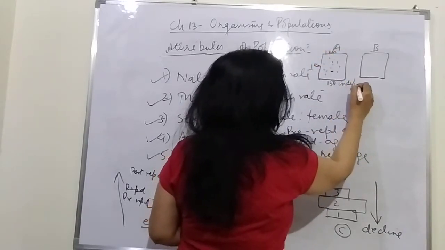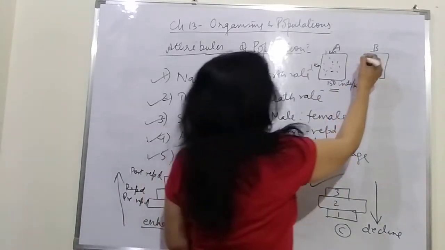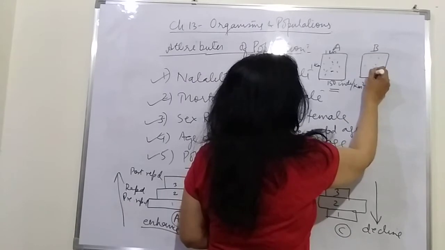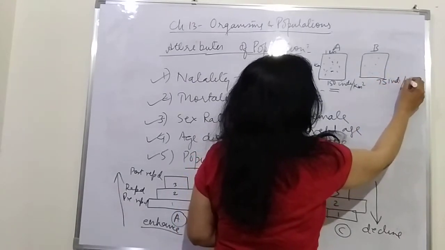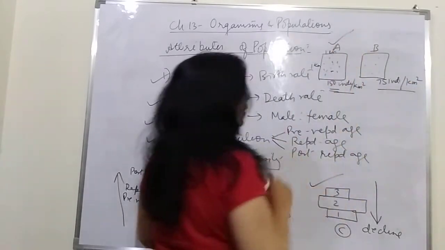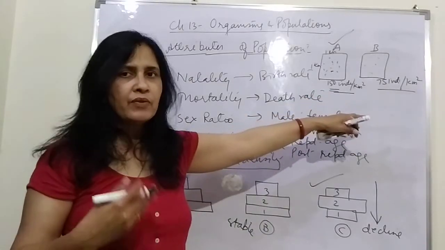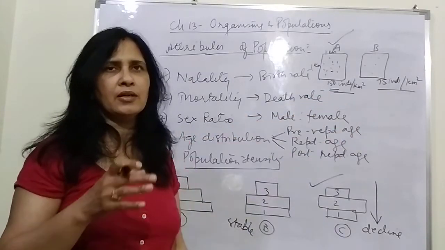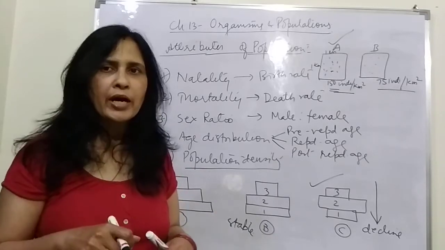Per square kilometer there are 150 individuals in population A, and in B there are, let us say, 75 individuals per square kilometer. So this particular area is denser than that one. And whenever we talk about population, we say the population of human beings in this many square kilometers.